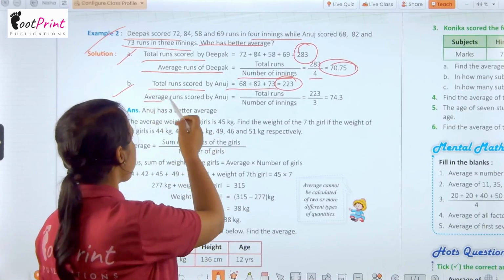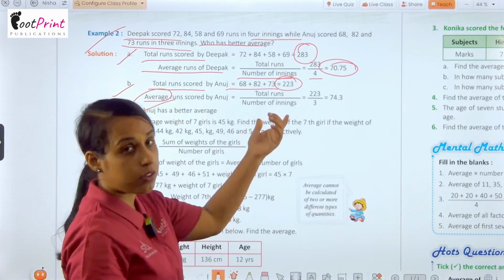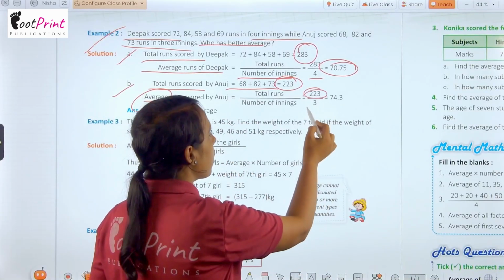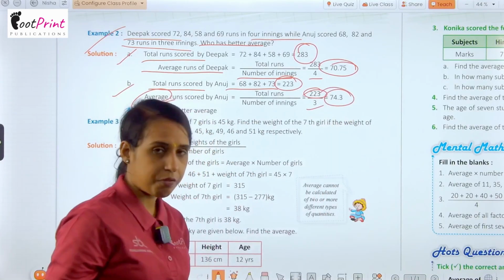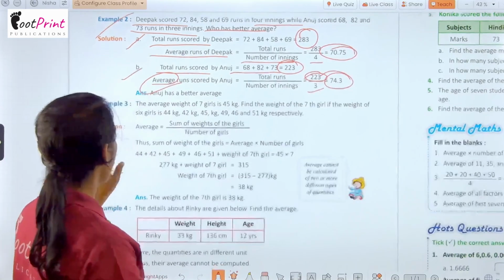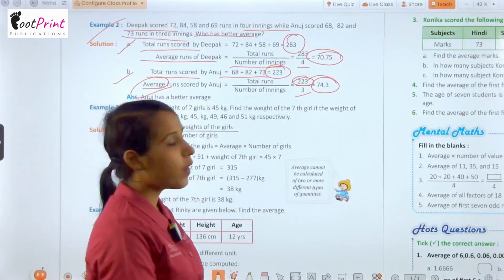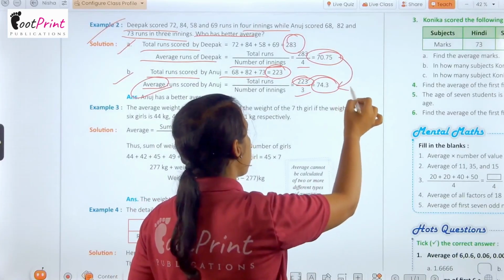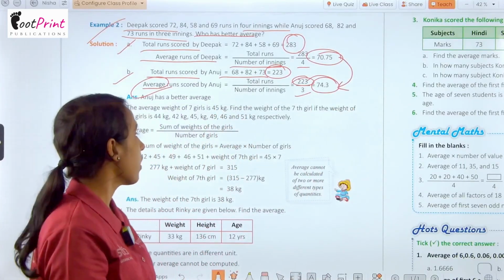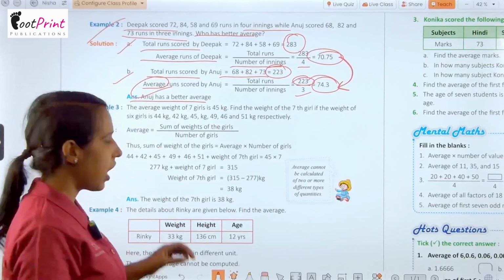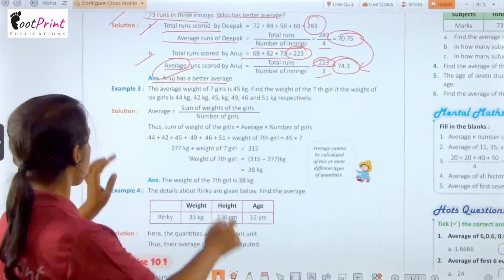And now we have to find out the average. Average is equals to total runs upon number of innings. So 223 upon 3, here we get 74.3. So by seeing their average, we can get the result is Anuj has a better average. Okay, now we have example number 3.